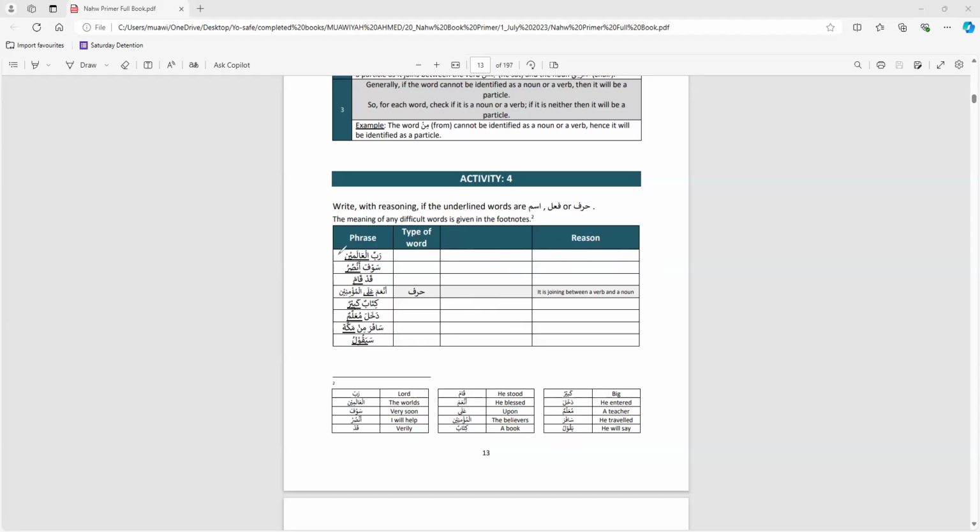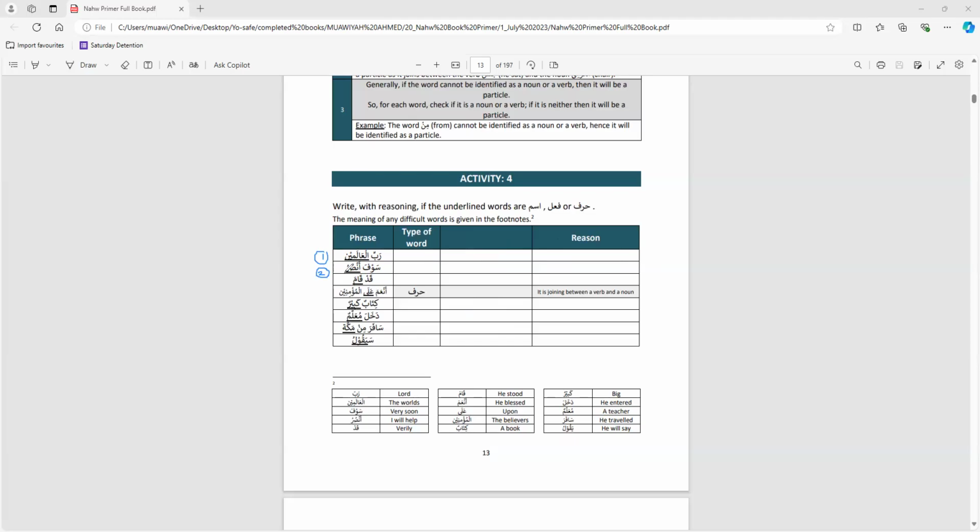Anyway, Rabbul Alameen. Now let's go through this. So, Yahya, Rabbul Alameen, number one. Alameen. What type of word is it? Ism, fa'il, or harf? Ism. Why? Because it has alif lam before it. Very good.